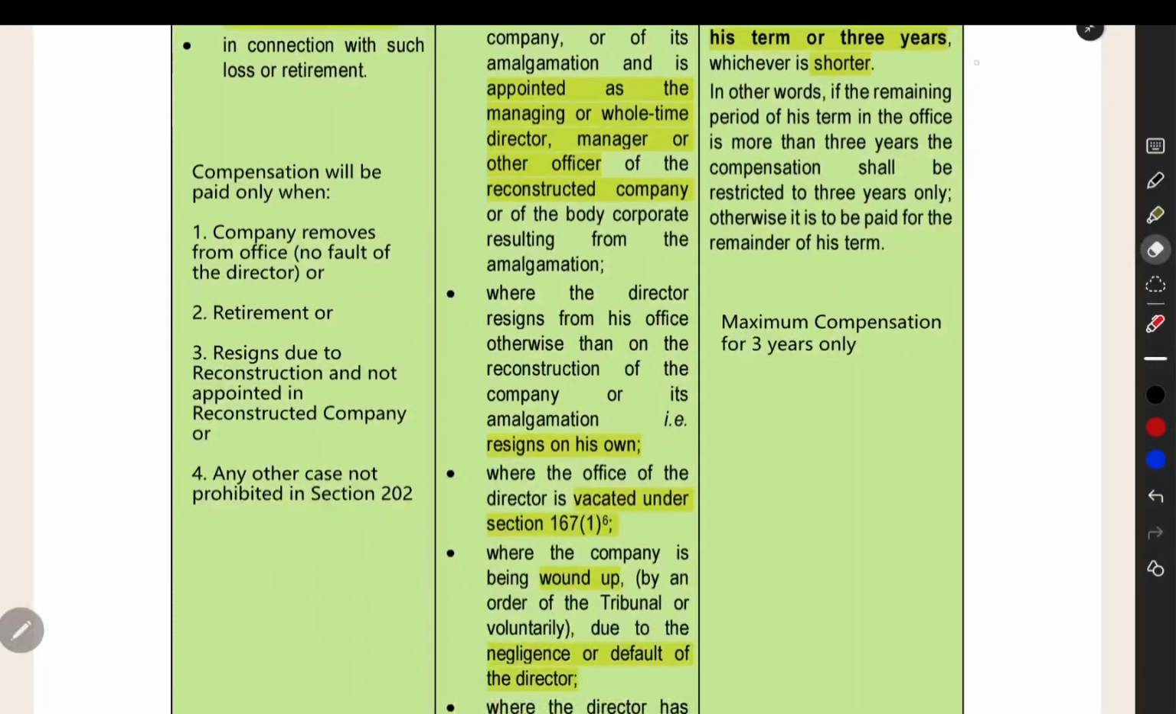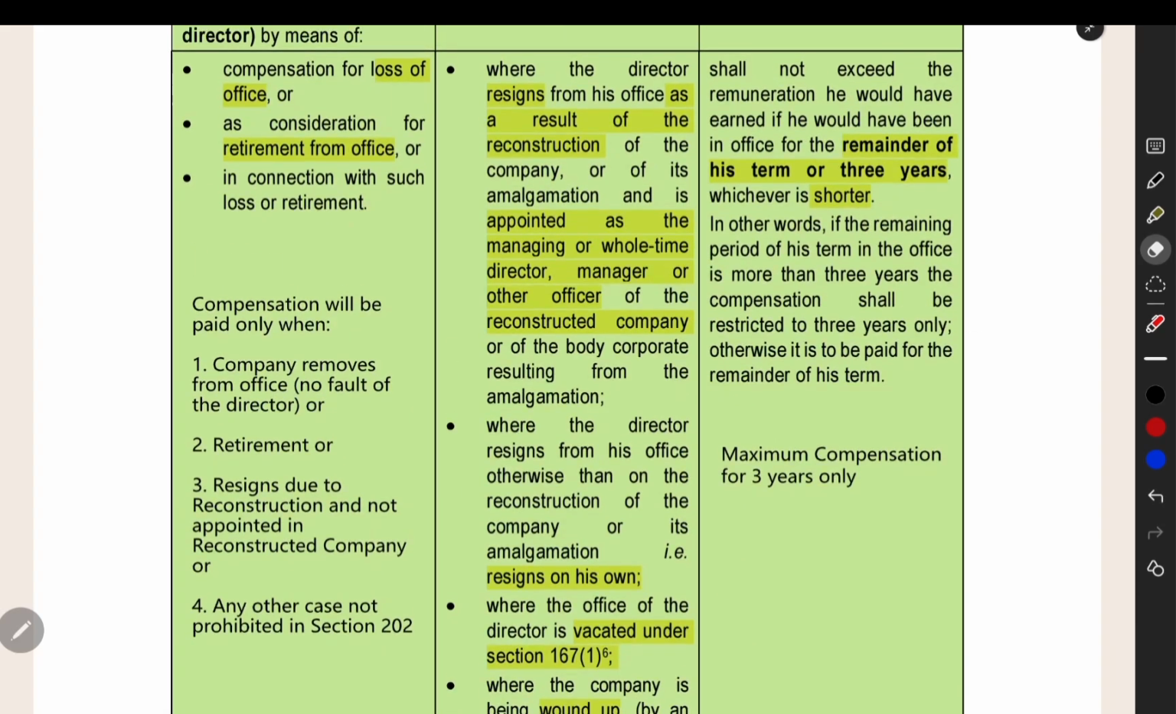So we will pay compensation when the company itself is removing him, no fault of the director, when he is normally going into retirement, or he is going out of the company because of reconstruction and he is not appointed in the reconstructed company, or any other case which is not falling under the specified prohibitions. So in those cases compensation will be paid.